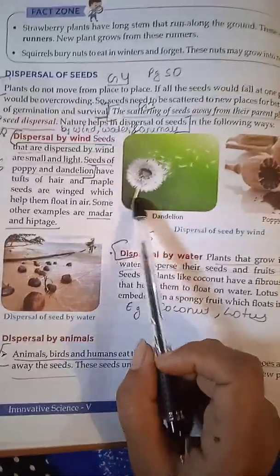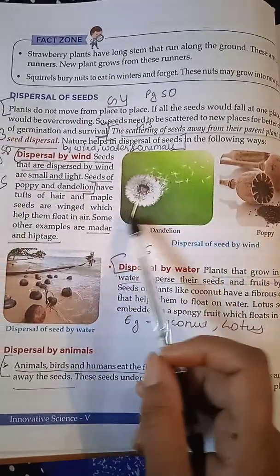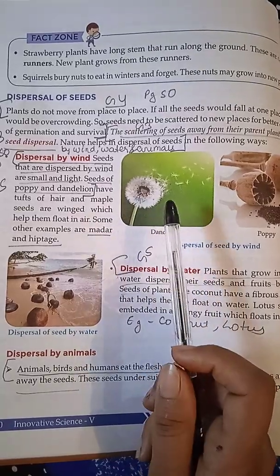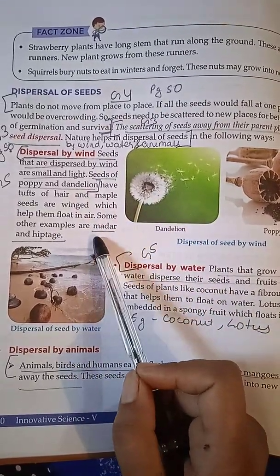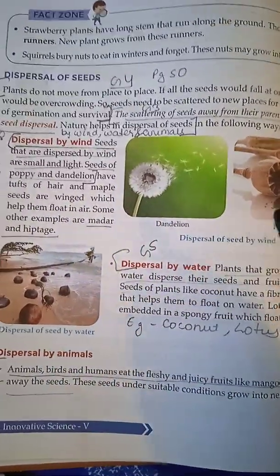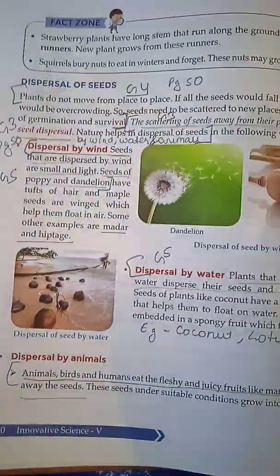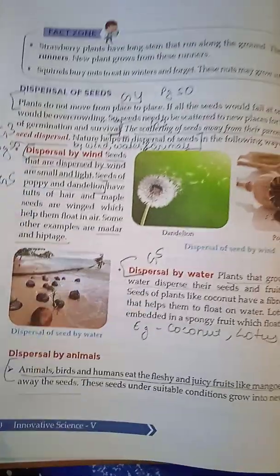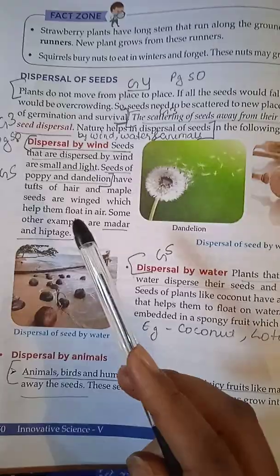For example, you can see the plants here, poppy and dandelion. Their seeds are very light, and they move along with the air, they can float in the air. Some more examples are maple and hiptage. These plants have very lightweight seeds. The seed of a mango can't be blown by the wind, children, because it's a very big and heavy seed. Only the light seeds can be moved by the wind.